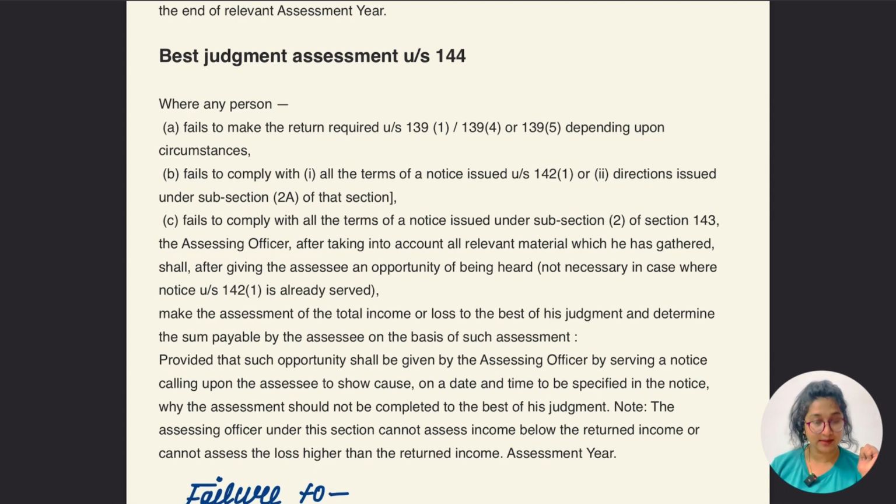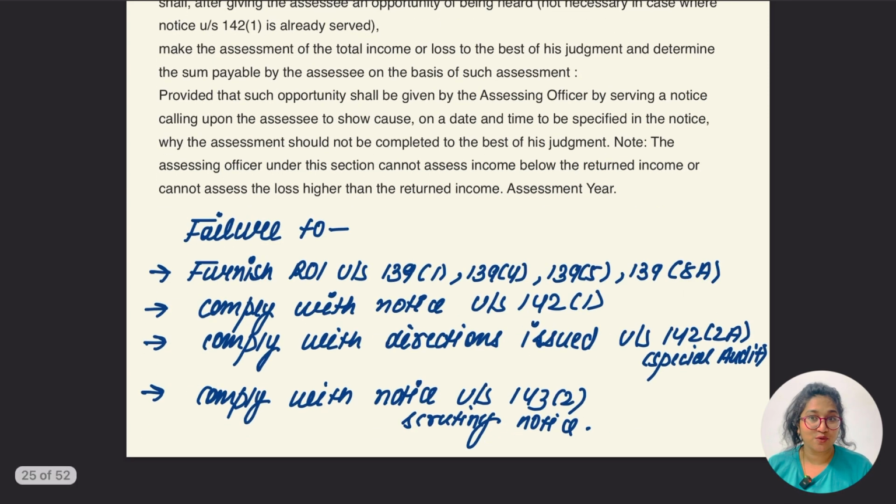Let's start with the section on best judgment under section 144. Why is this section made? As the name says, best judgment, the assessing officer is going to pass the best judgment. But in what cases, in what circumstances, does the assessing officer go for the best judgment under section 144? Let's go for it now.